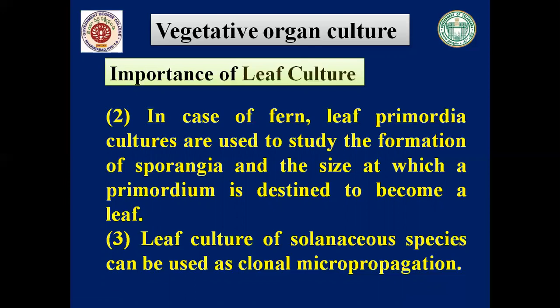When shoots have grown to a height of 3 centimeters, they will be removed and subcultured onto MS medium, but without growth hormones. So root formation is stimulated by this treatment. That's why leaf culture of solanaceous species can be used as clonal micropropagation.